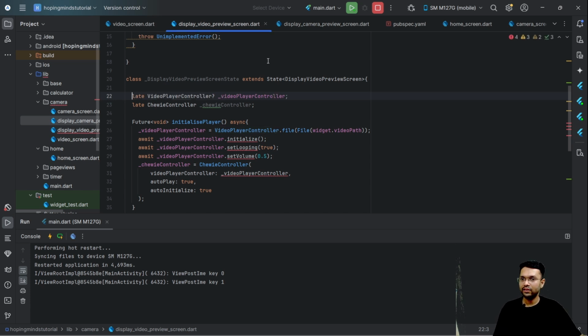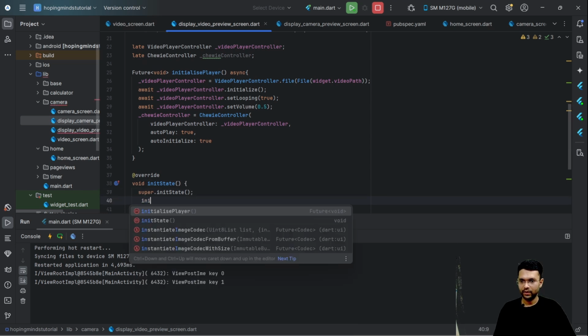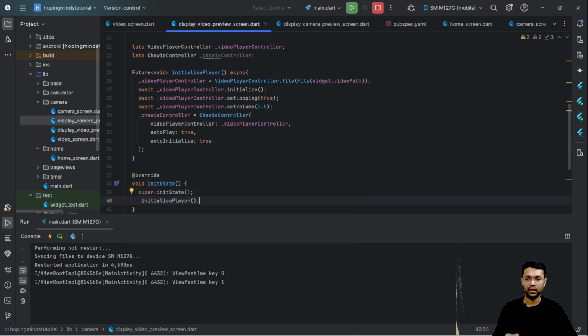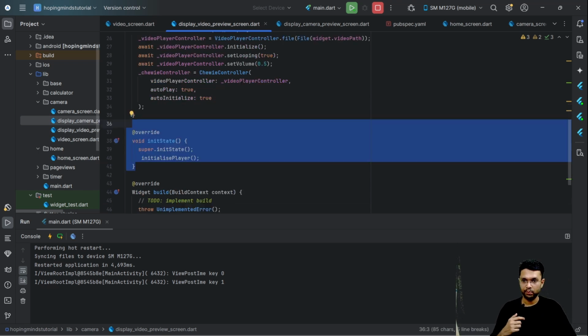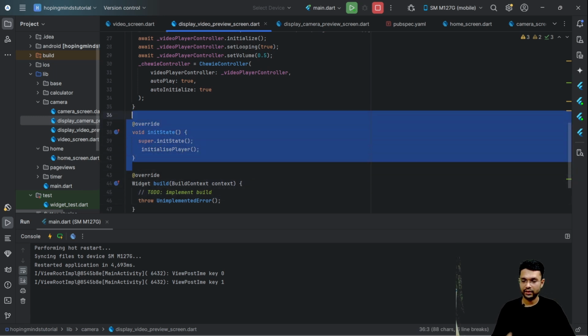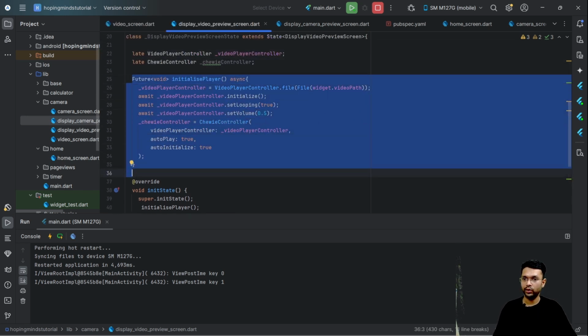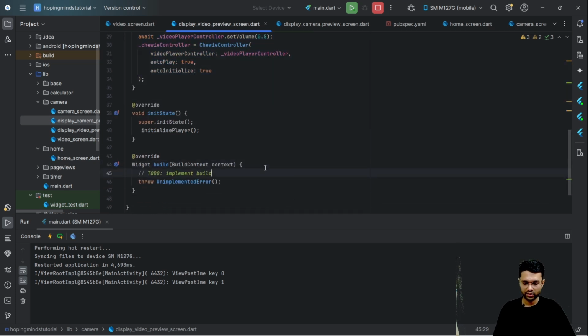Hence, I resorted to this late initialization wherein this initialize player will now be getting called at init state. Do you remember the stateful widget lifecycle? Over there, before the build function, this init state gets called, and hence this initialization is surely going to happen. But what will be the case if the initialization took some decent duration to run?